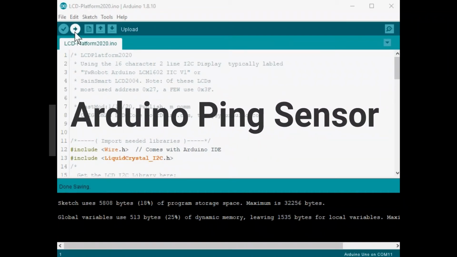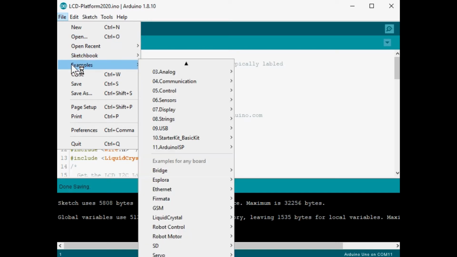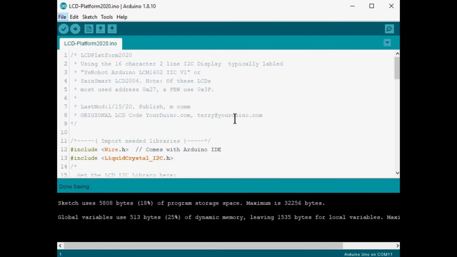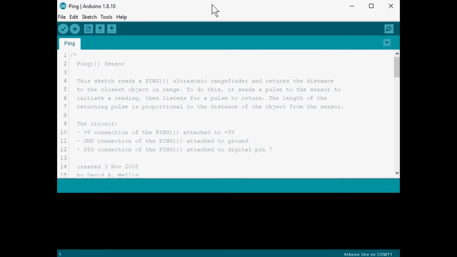In this exercise, we're going to learn how to use the ping sensor. We're going to find the existing built-in file in sensors and go down to the bottom. We'll find ping, and we'll use that code to develop our exercise. And we'll put that over the top.